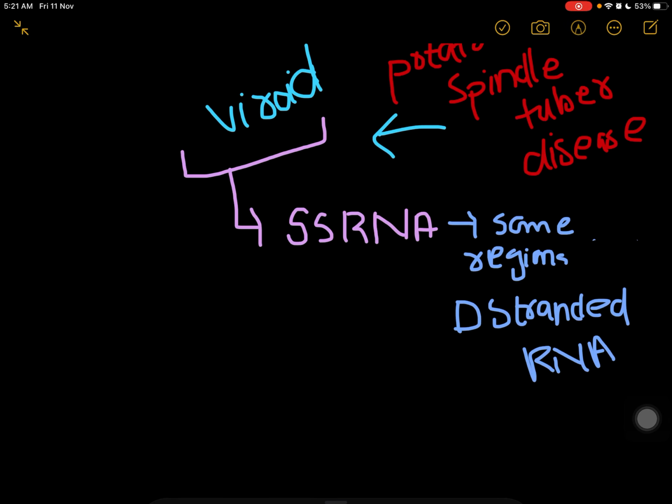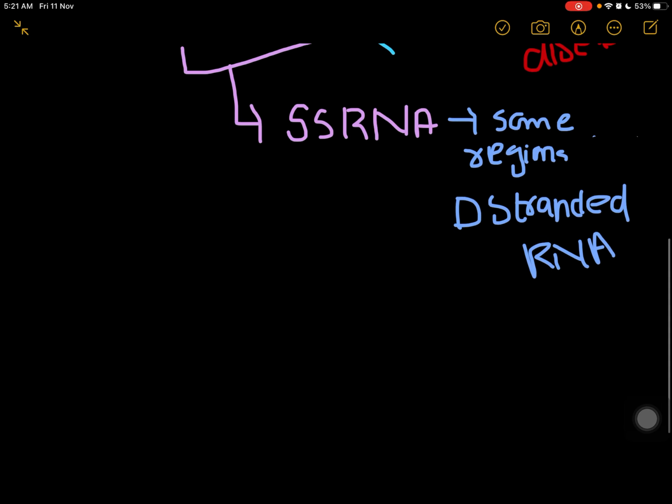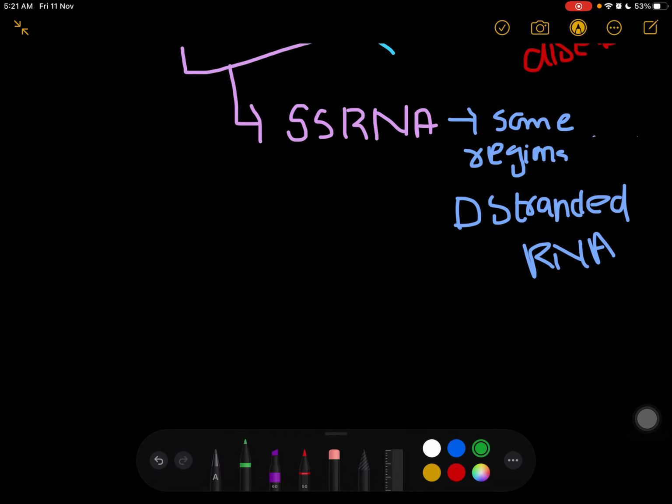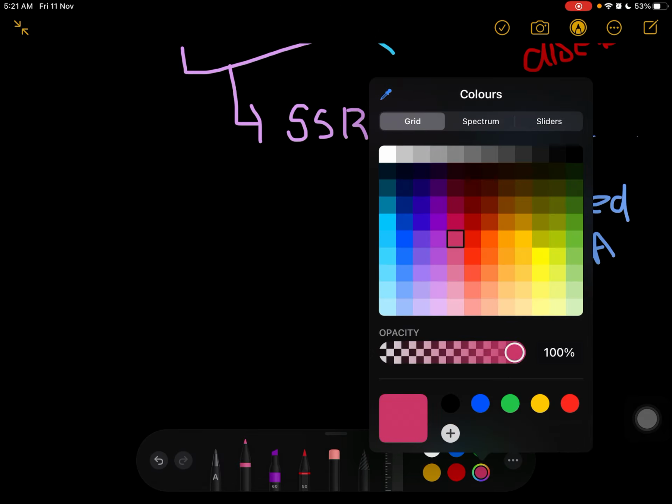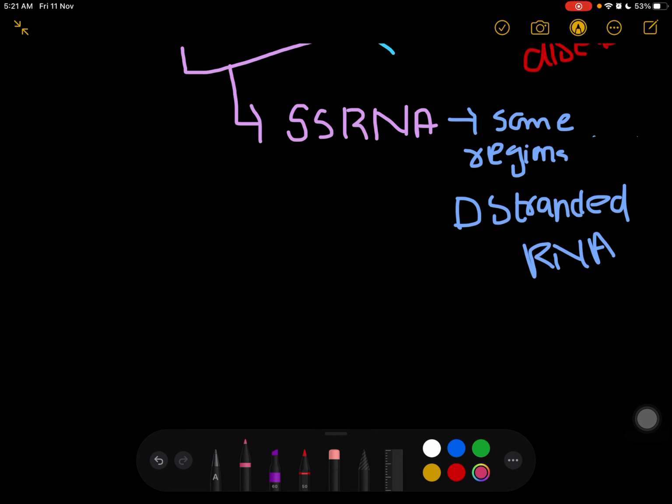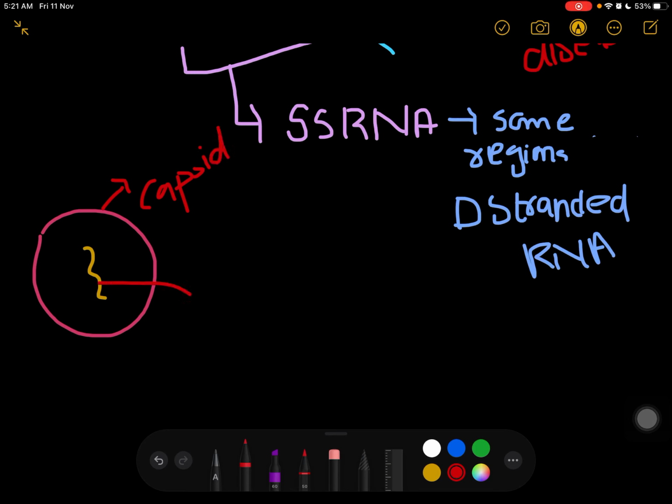Now the most interesting thing: we know that a virus has two main components. First was the capsid, and the other was its genome, RNA or DNA, both can't be present.